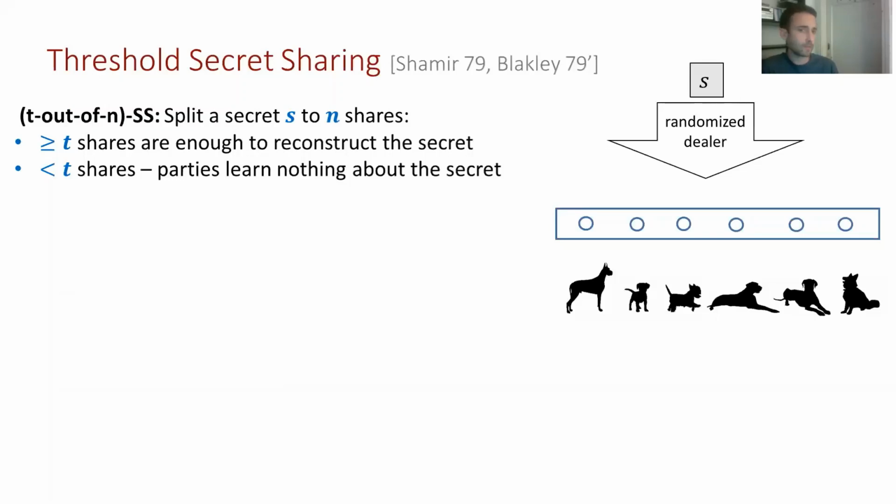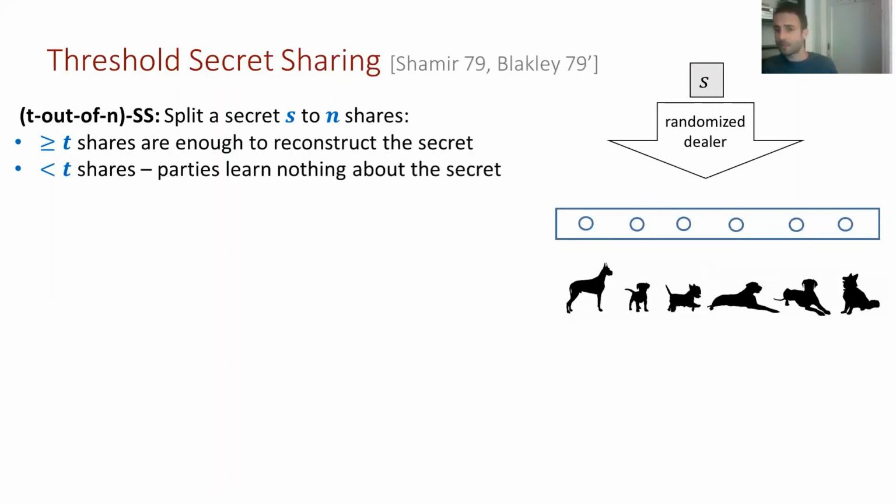The most known form of secret sharing is a threshold one by Shamir and Blakley, where we have a randomized dealer holding a secret S and n parties, represented here by 6 dogs. And we want the dealer to give a share to each party. And we have a threshold parameter T, meaning that we want any coalition of T or more dogs to be able to take the shares they receive, perform some calculation, and recover the secret.